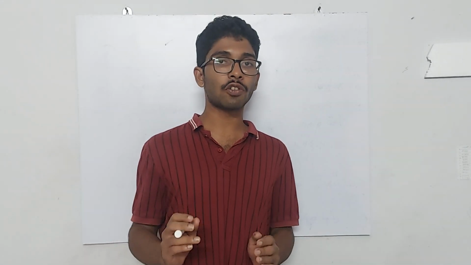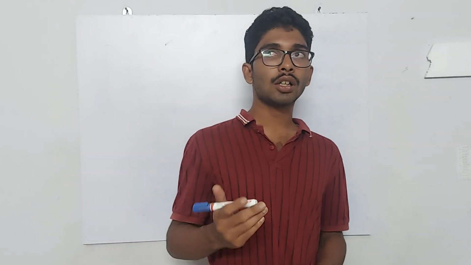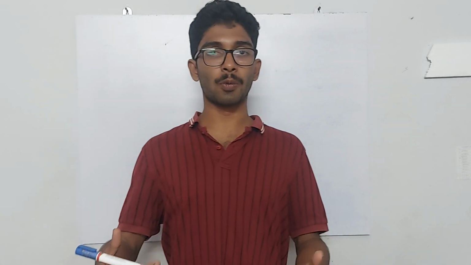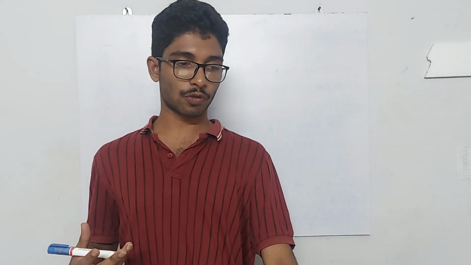Now let me discuss the concept of balanced and unbalanced force. The word itself is obvious. What is balanced and unbalanced force? Let's understand this by an example.